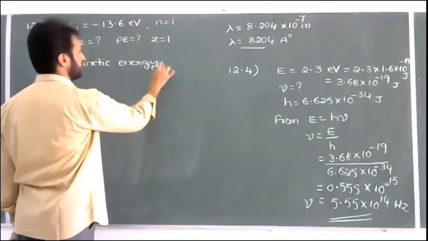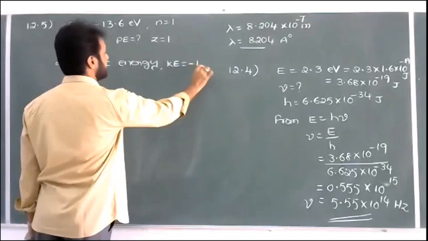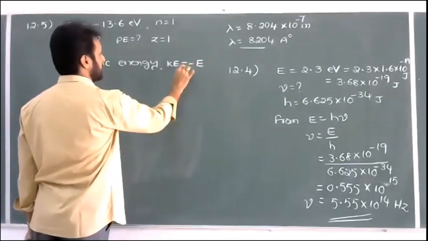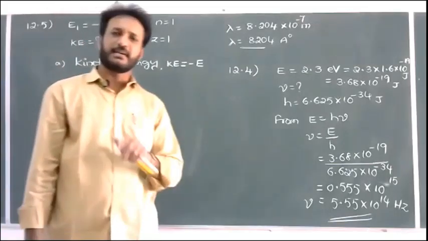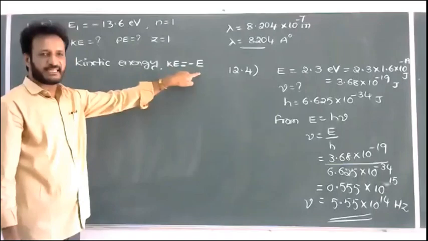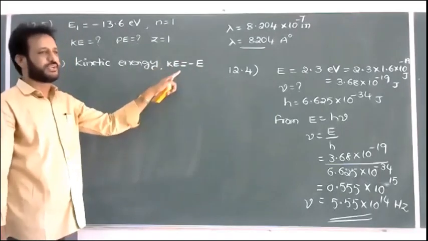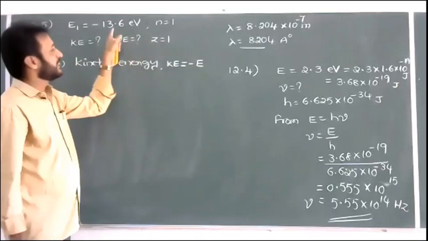In the first orbit of the hydrogen atom, or in general form we can write, KE is equal to minus E. So the kinetic energy of the electron and the total energy of the electron are both equal in magnitude except for the sign. The total energy is always minus, but KE is always plus. So it is equal to minus E. But in place of E, what should you write? Minus 13.6.